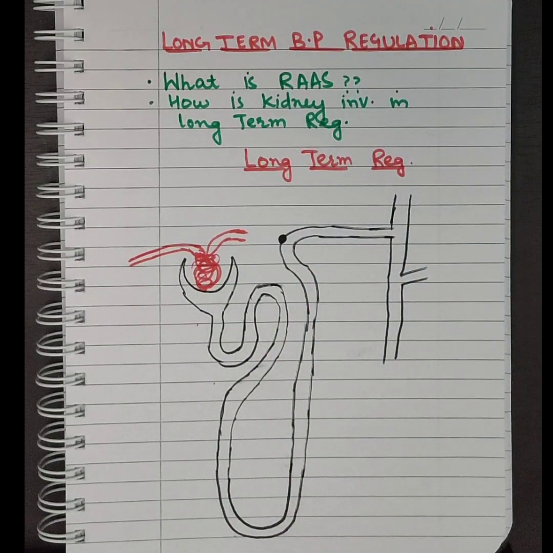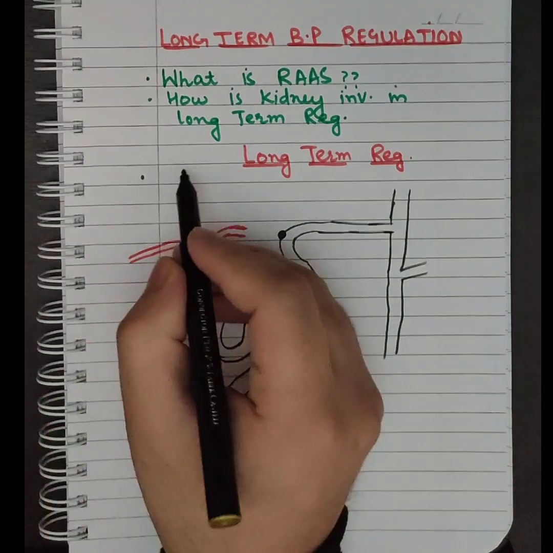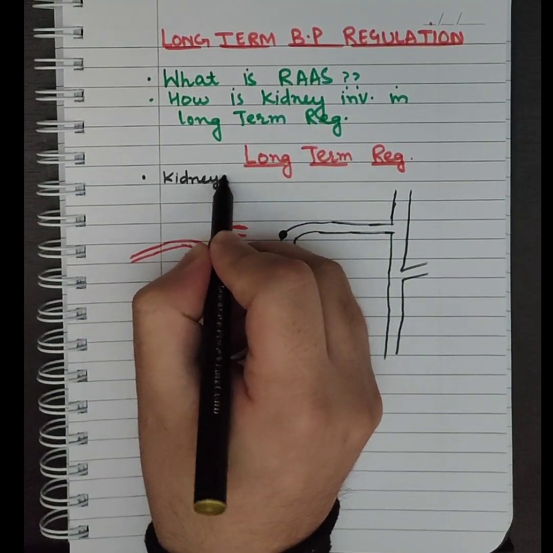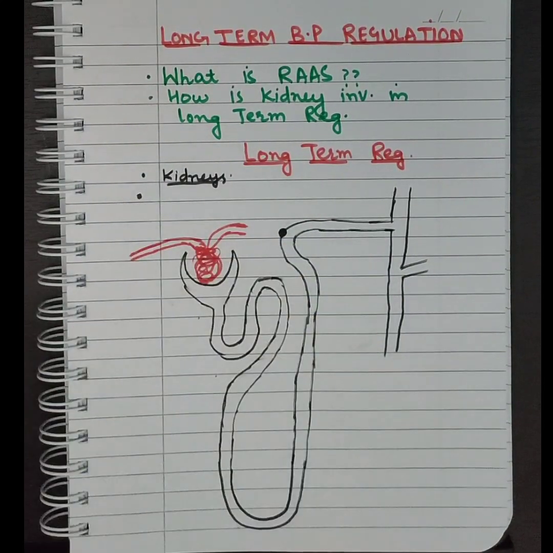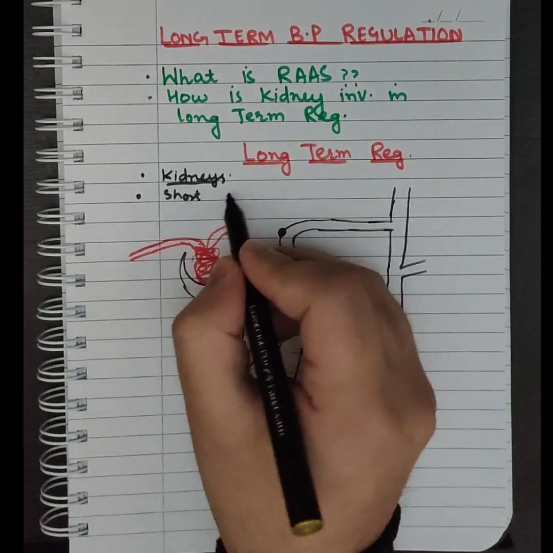Long-term blood pressure regulation is done by kidneys. Number two, it works when short-term fails.